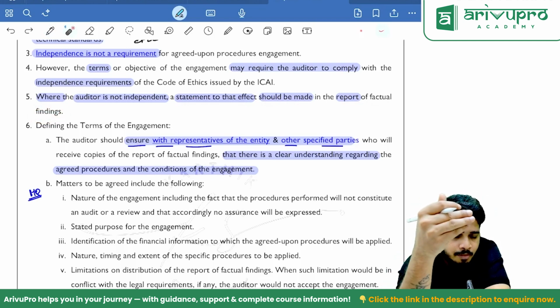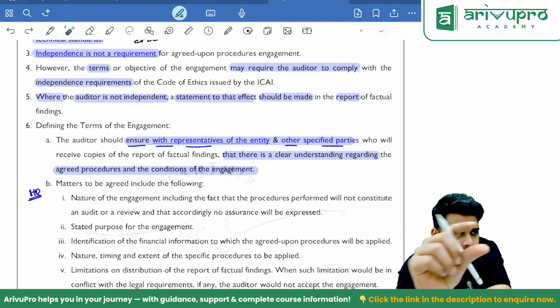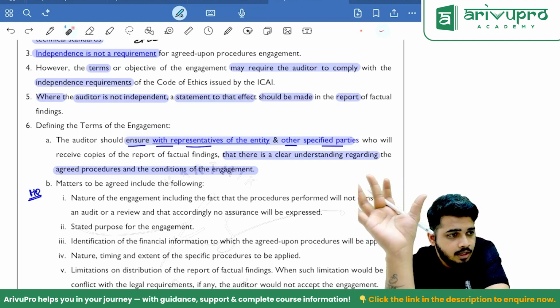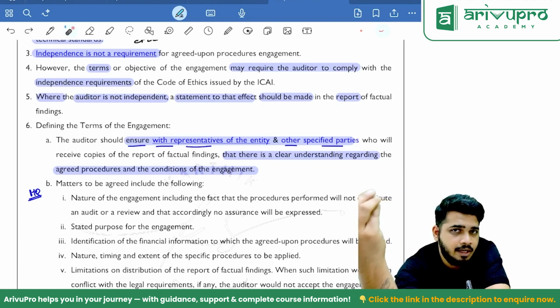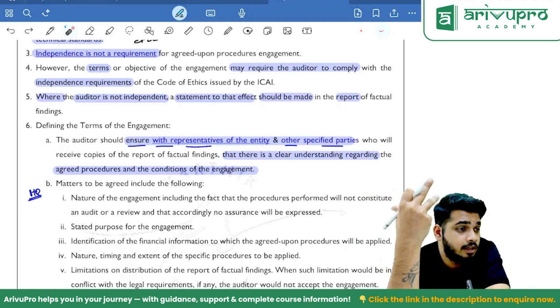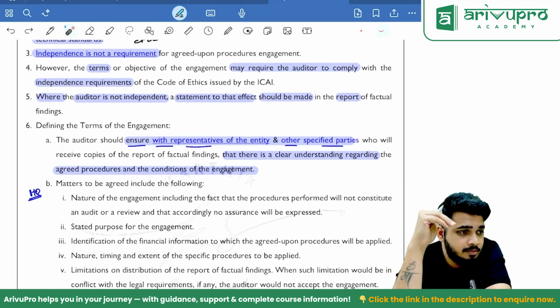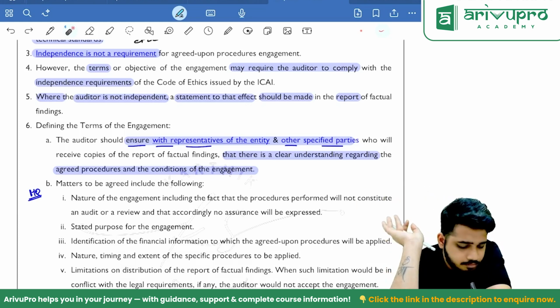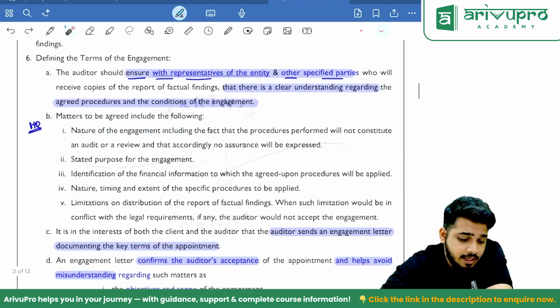Do one thing. In your report on factual findings, put a statement: I am not independent of the entity. That I do not have independence. You mention that. That way users will understand that this is not an independent report. Clear? This is a management oriented report only. Let me take a decision on that. Clear? Okay, sir.